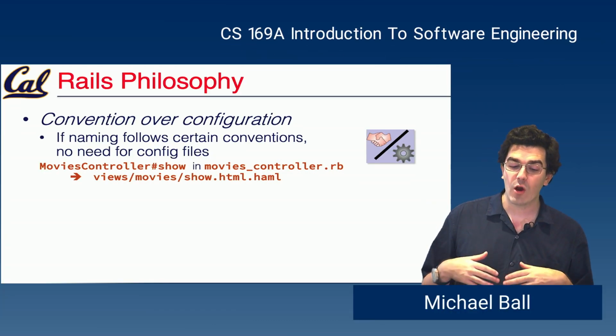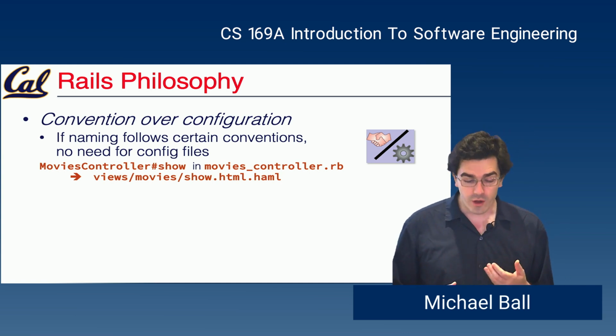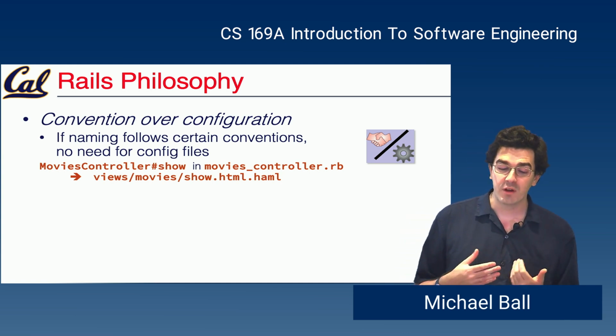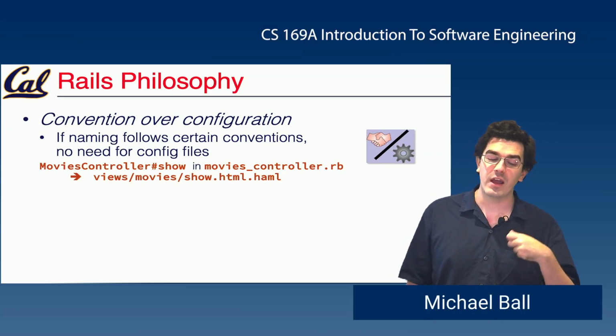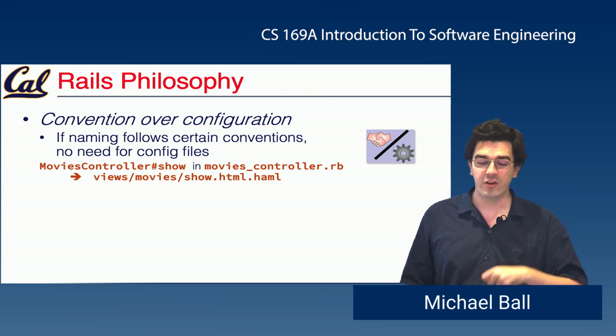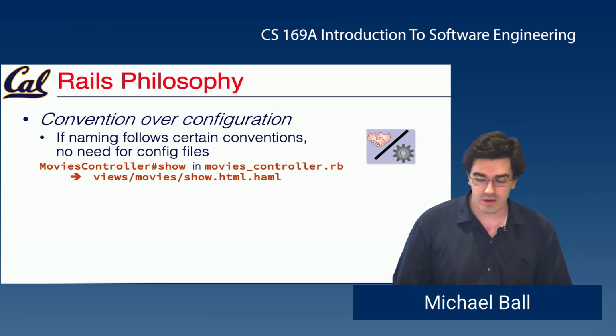When we name our particular classes, Rails helps enforce this. So in the case of an app that deals with movies, we'll have a movies controller, which is capitalized, typical Pascal case, capital M, capital C. It lives in a file named movies_controller, and it maps to files in our views folder with a subdirectory of movies. And we have a file called show.html.haml or show.html.erb, a show action that has a particular rendering pipeline.